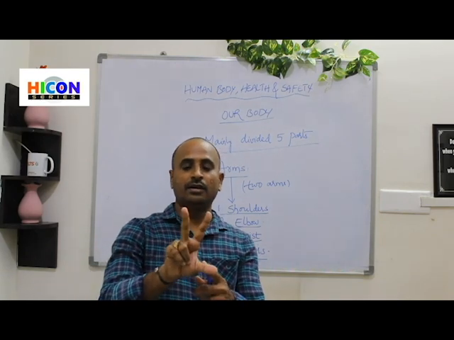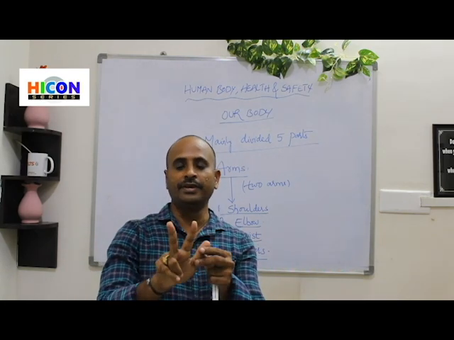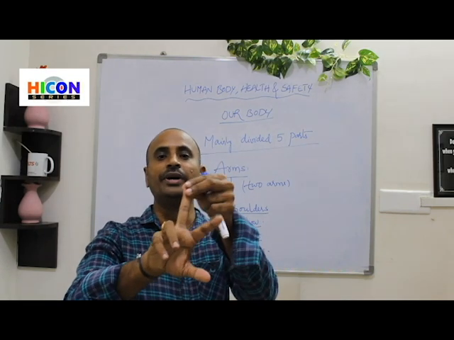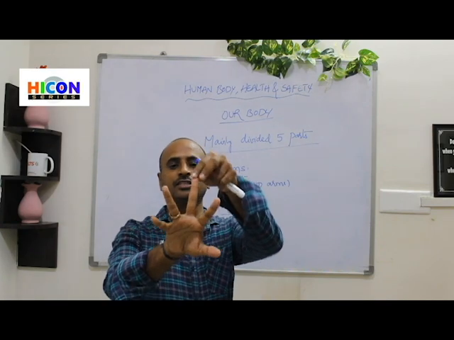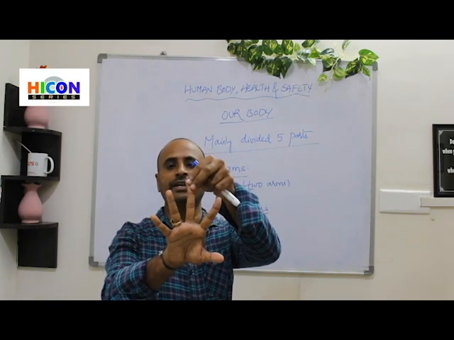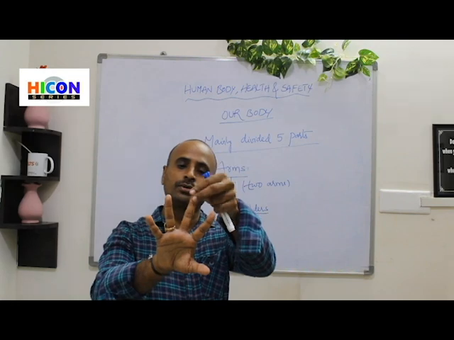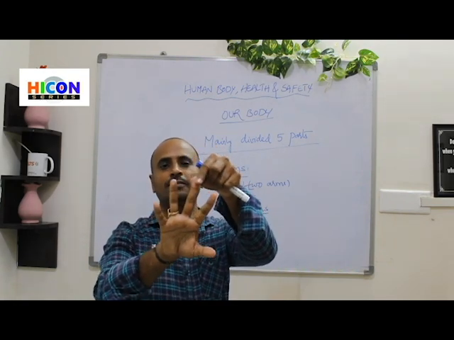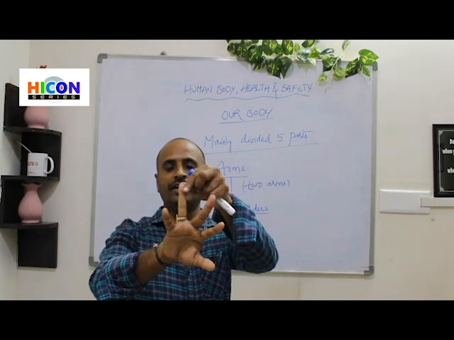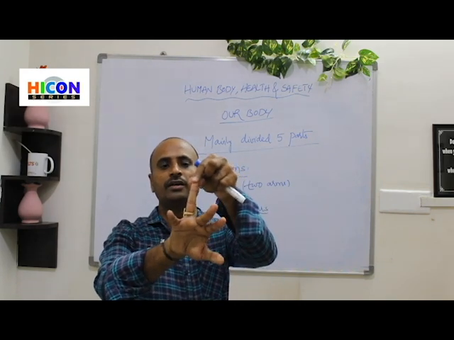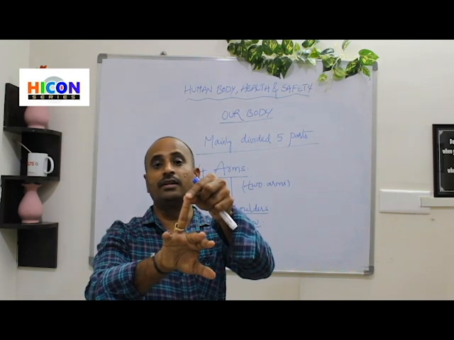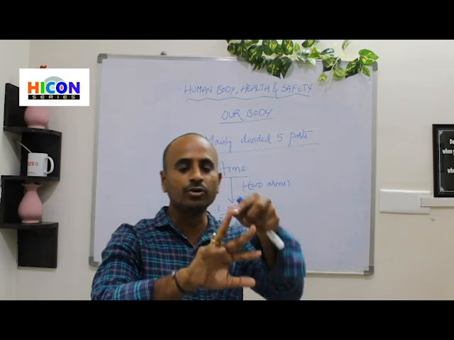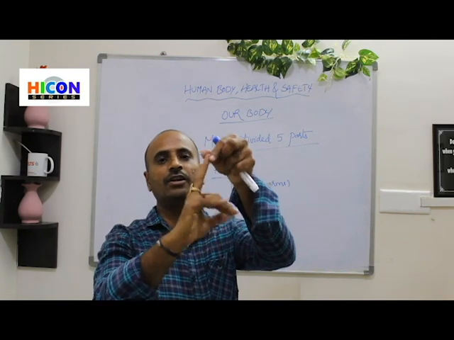And the third finger from the thumb is called middle finger, because this finger is exactly located between the 5 fingers. So that's why this is called middle finger. And the fourth finger from the thumb is called ring finger. Most of the people will put their rings on this finger. That's why this finger is called ring finger.